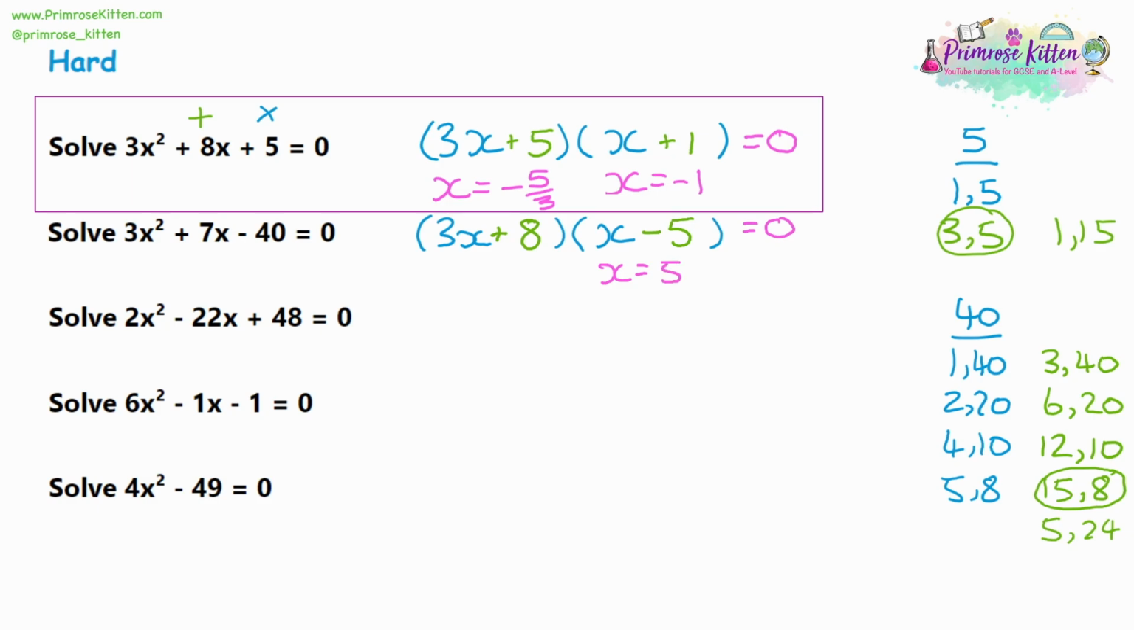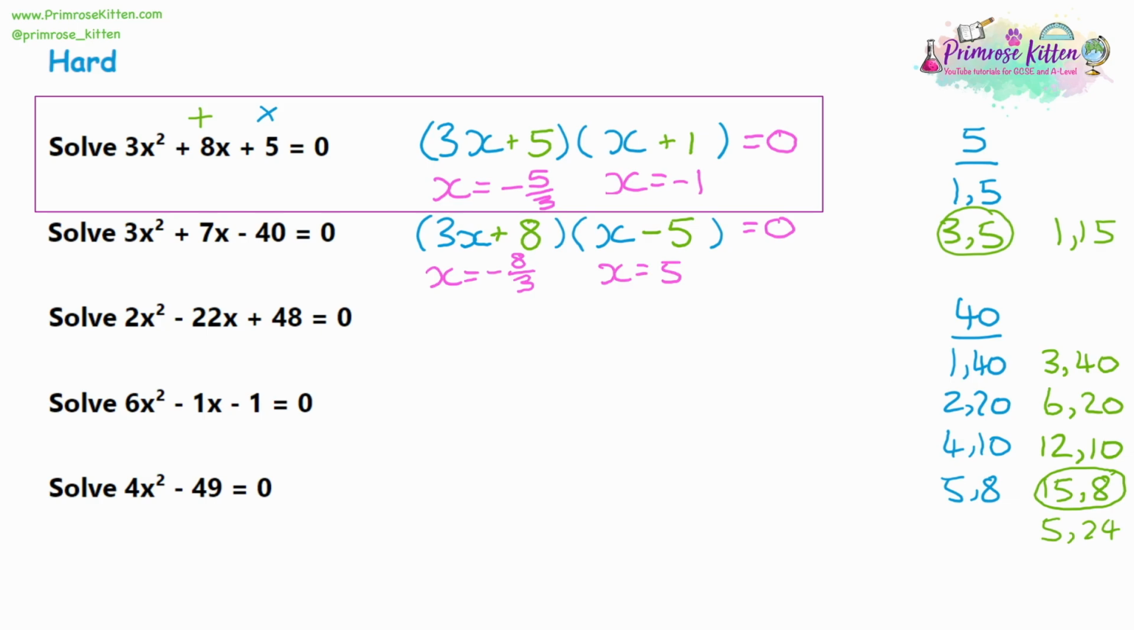X could be a positive 5. But we've got a coefficient on the x, then what we do is flip the sign with the 8, so it gives a negative 8, but we're going to divide it by the coefficient on the x. We're going to divide it by 3. So x would be negative 8/3.